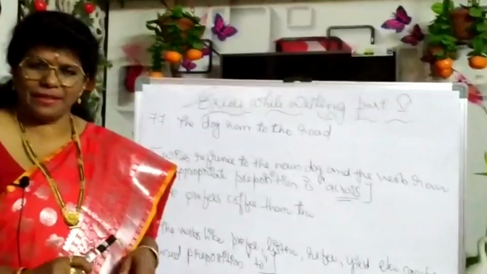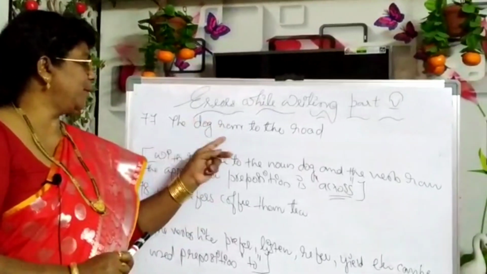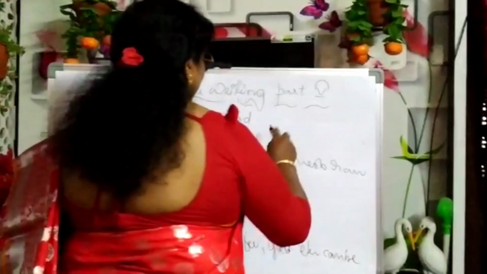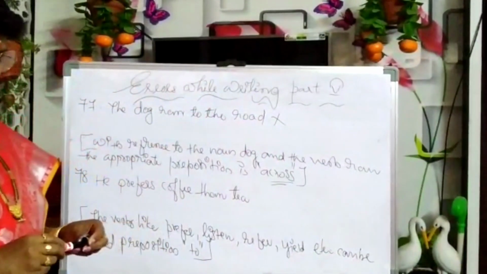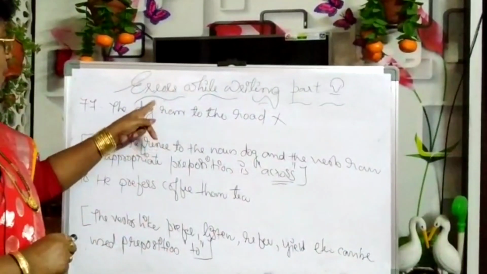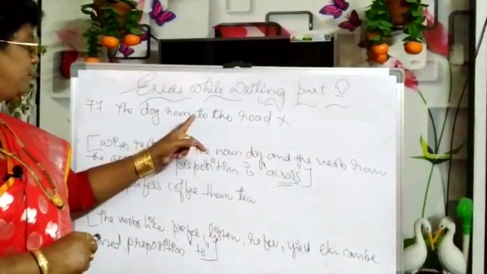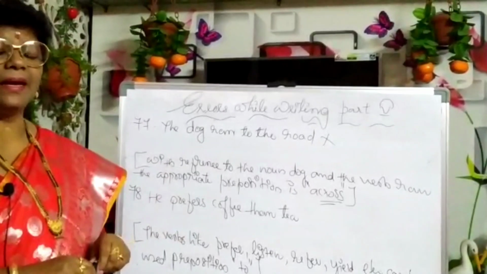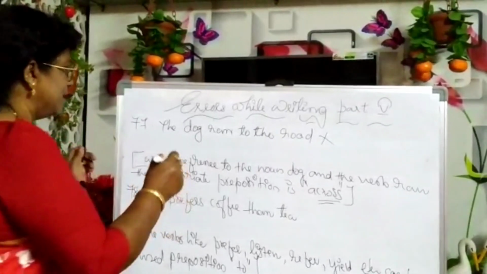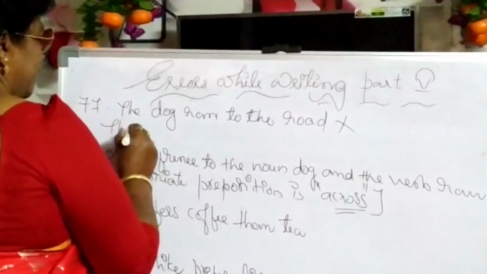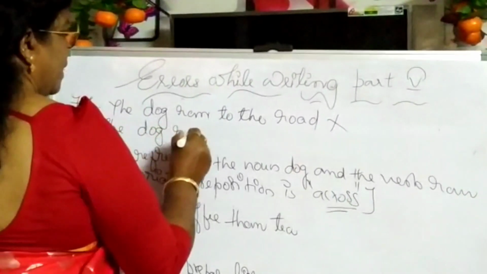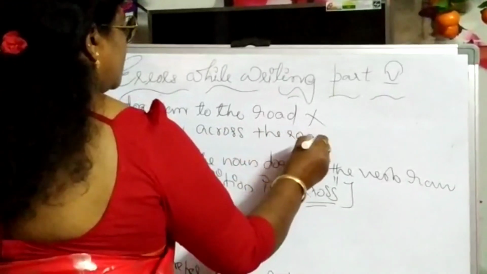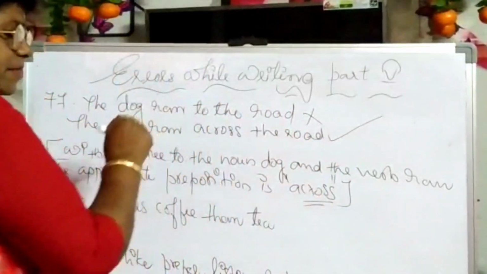Okay, right. Let us go through another sentence. The dog ran to the road. This is a wrong sentence. Absolutely wrong. See, with reference to the noun dog and the verb ran, an appropriate preposition must follow: across. Understood? So we can change this sentence by using across. The dog ran across the road. This is correct and that other one is wrong.